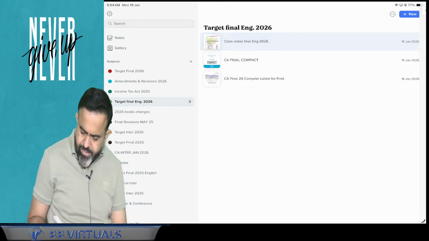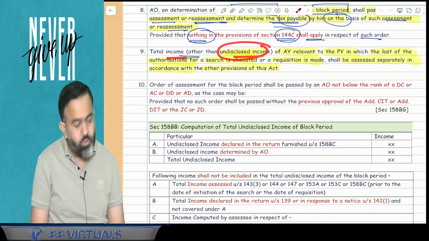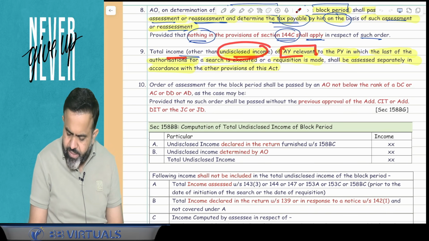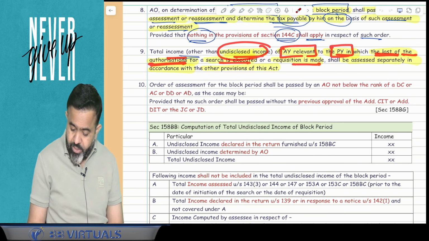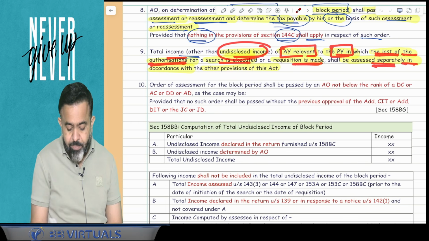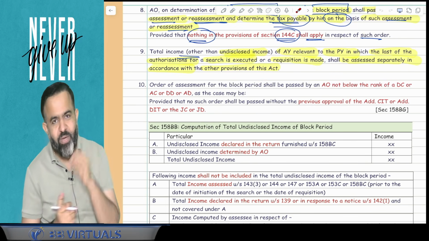So here again read this point, what this point says, try to understand. Total income other than undisclosed income for the assessment year relevant to the previous year in which the last of the authorization for search is executed or requisition is made shall be assessed separately in accordance with the other provision of the act. Done.